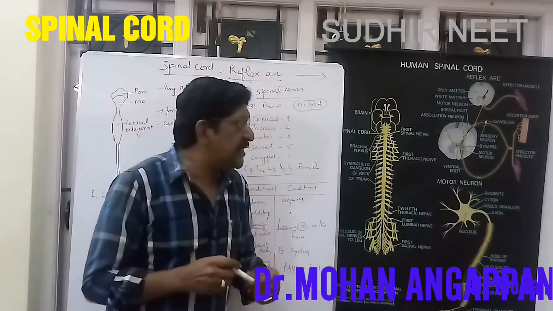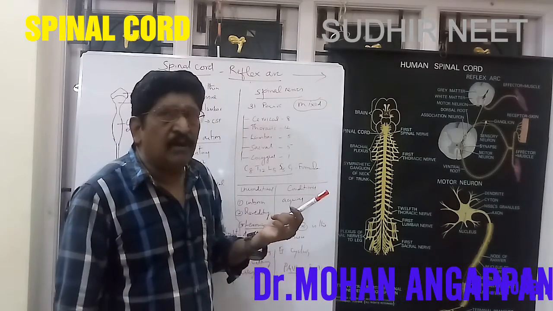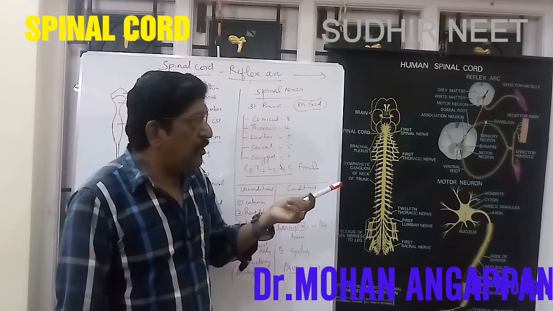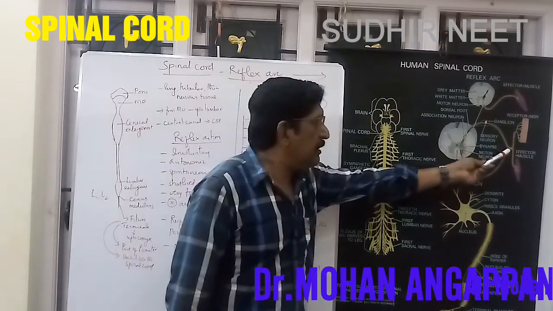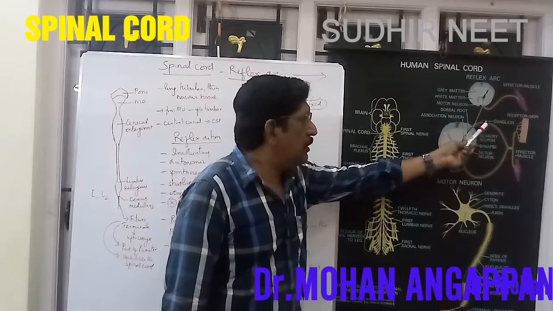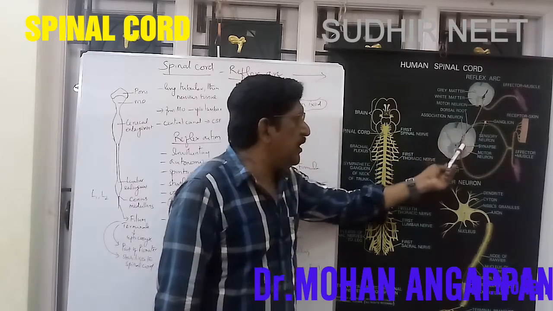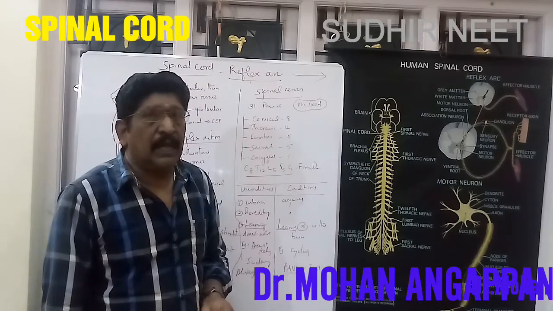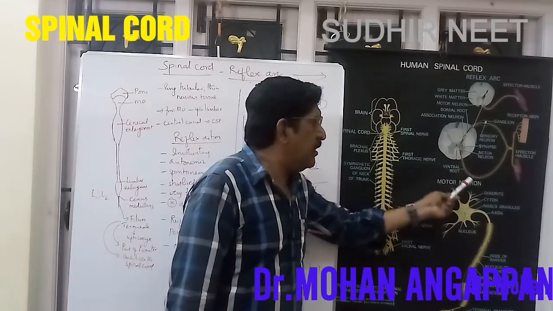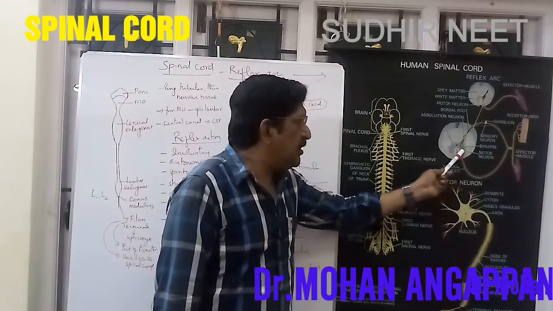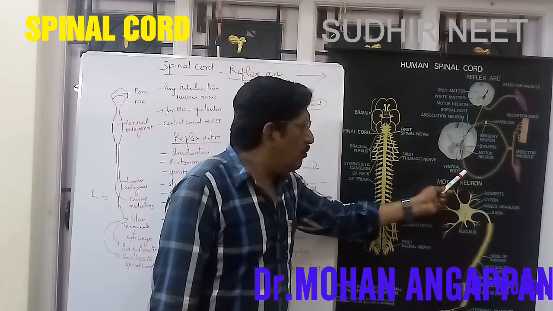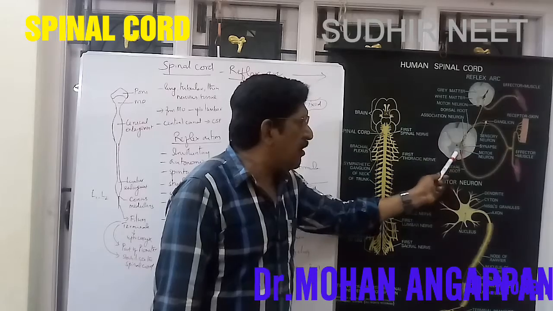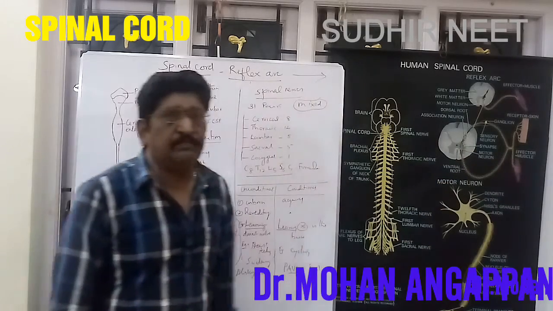A sensory nerve, or afferent nerve, is one which takes the senses to the spinal cord or brain, and a motor nerve, or efferent nerve, is one which gives the motor action from the spinal cord or brain to the effector muscle.